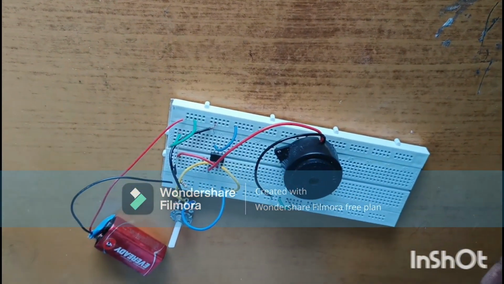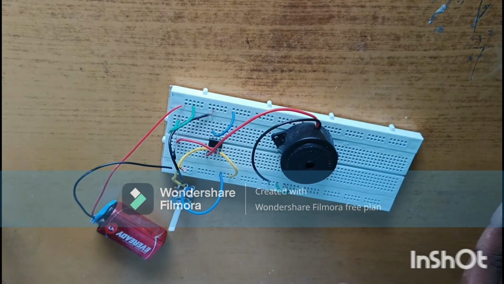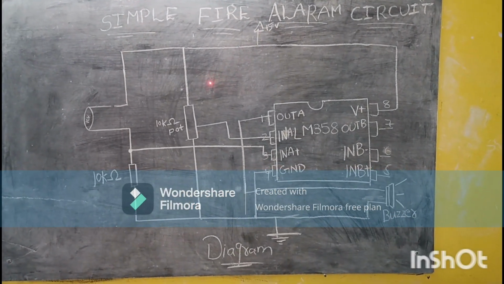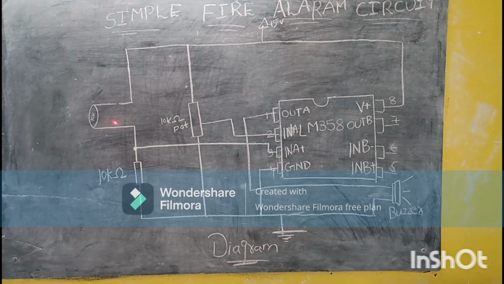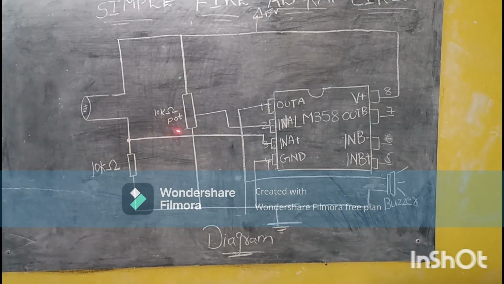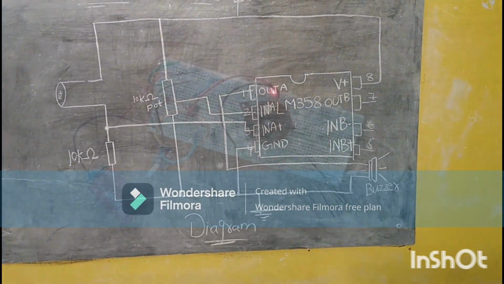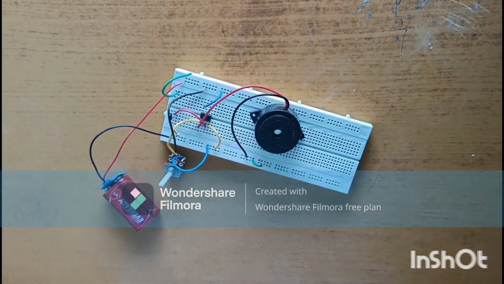This is the fire alarm circuit. In this circuit, if there is a fire in this place, it will alert the buzzer. Once again, I will show the simple fire alarm circuit. In this circuit, 10 kilo ohm potentiometer, 10 kilo ohm resistor, thermistor, the LM358 operational amplifier. We completed the project successfully.